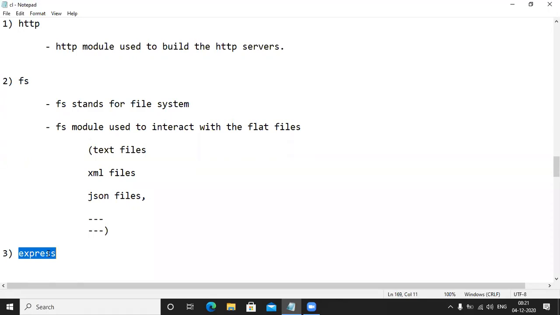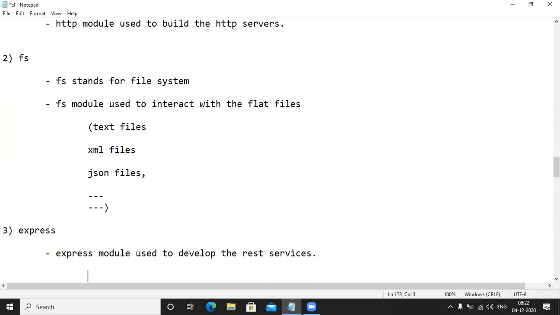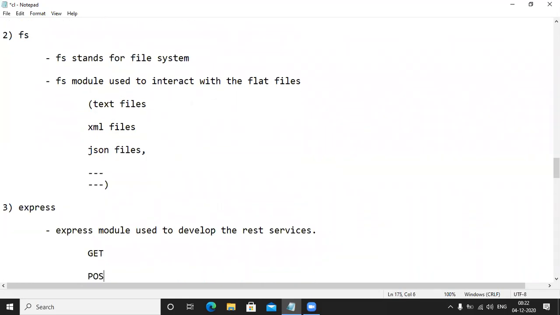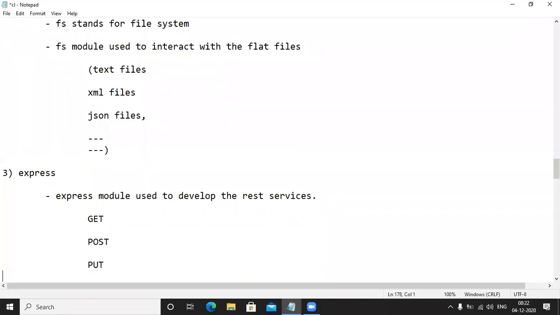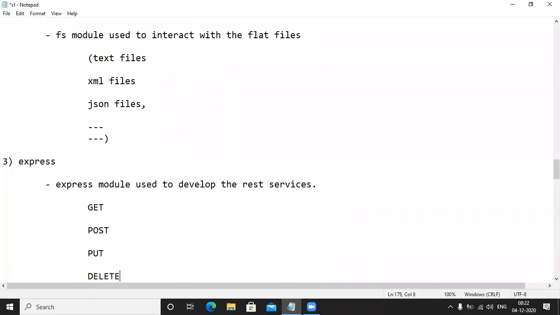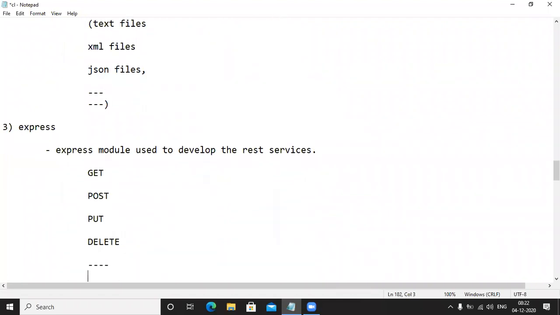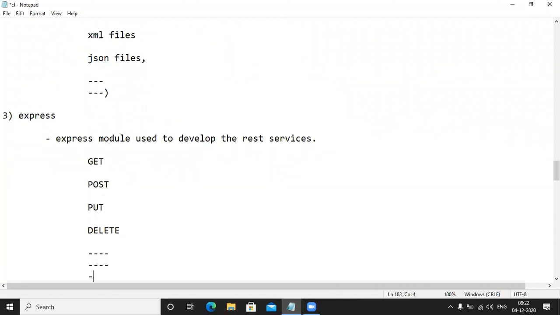REST services means what? REST services means a GET request, POST request, PUT request, DELETE request, and like this also a number of things. Express module is used to develop the REST services. May I know the examples for the REST services? GET request, POST request, PUT request, DELETE request, and like this any number of requests that we can build.